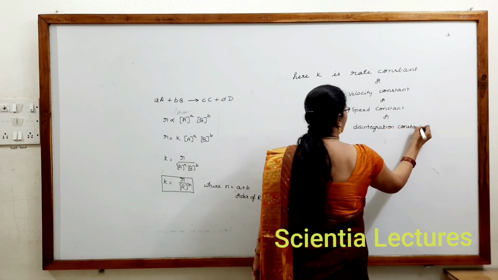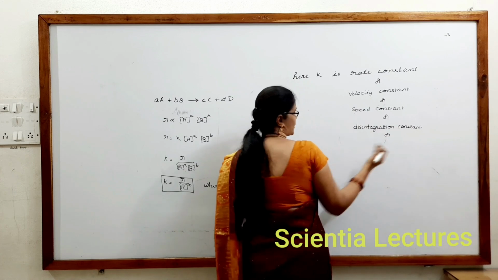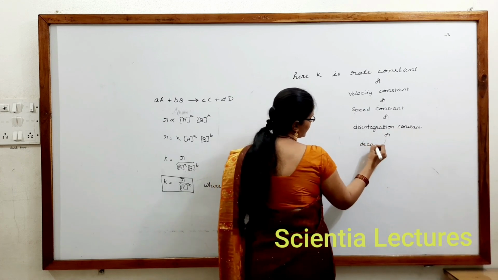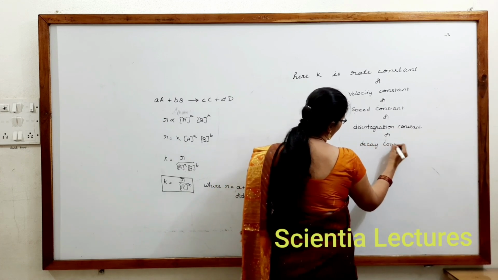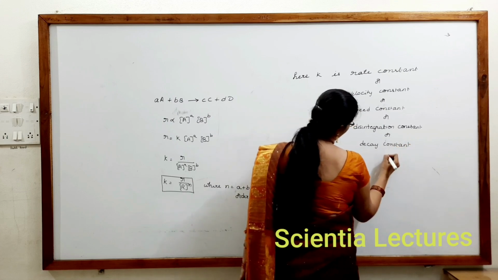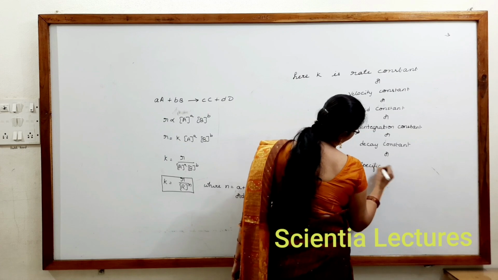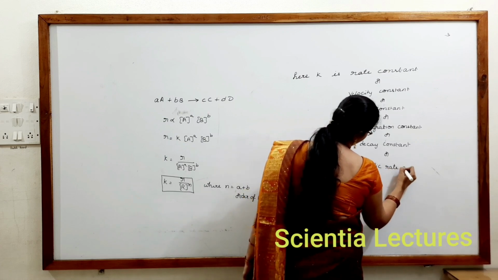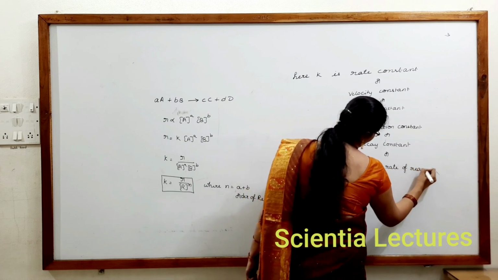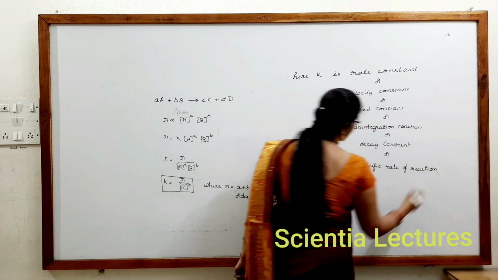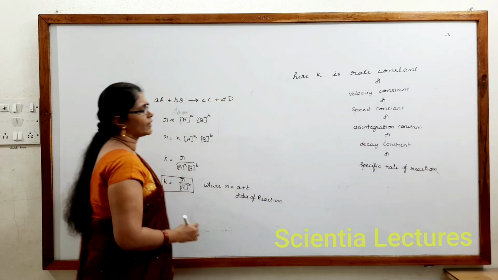It has different terms in different kinds of reaction; whatever the kind of reaction, it takes that name. Or it is called the decay constant, or it is also called the specific rate of reaction.